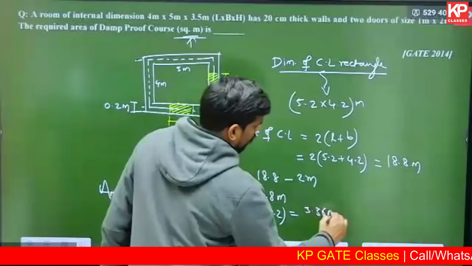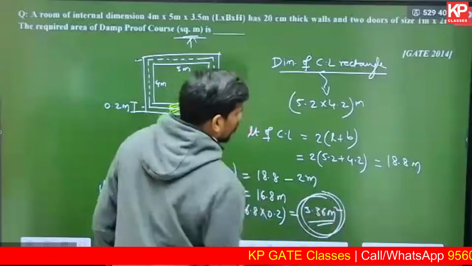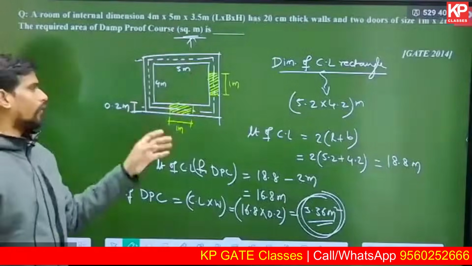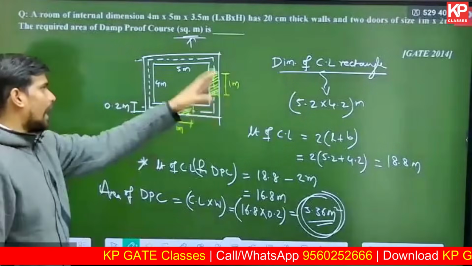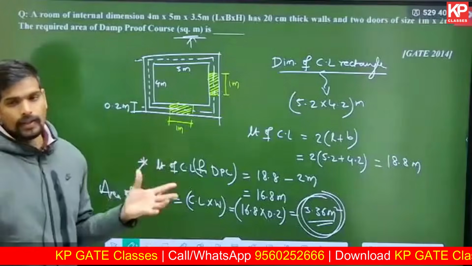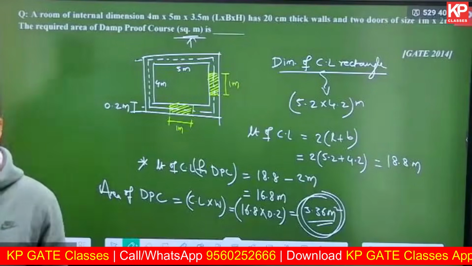There are many alternative ways you can solve this question. You can find out the total wall footprint and then deduct the shaded portion separately. You can use outer rectangle minus inner rectangle also to find out the area of wall footprint. There are n number of ways you can solve this question.